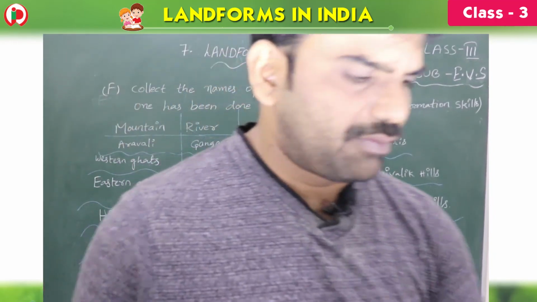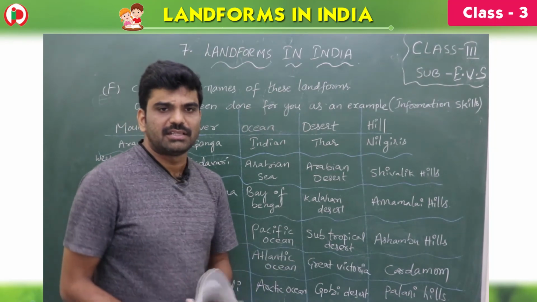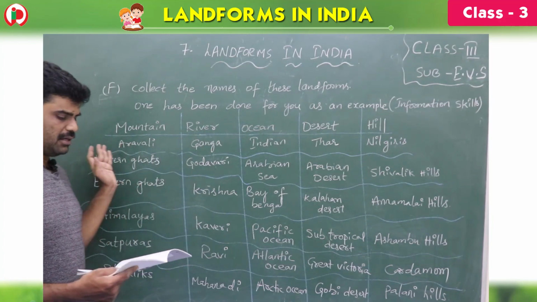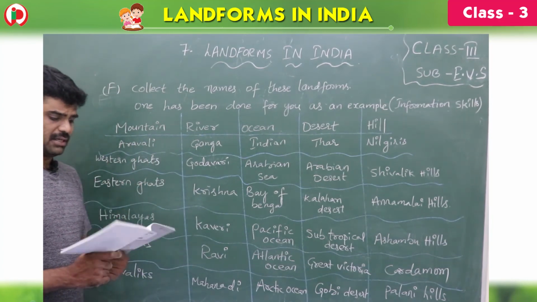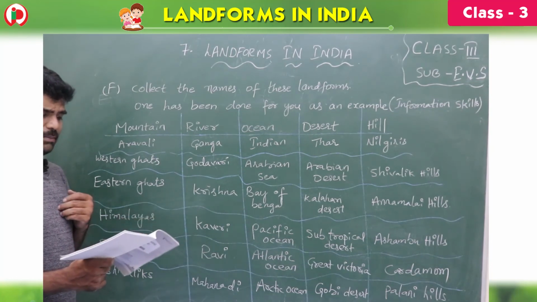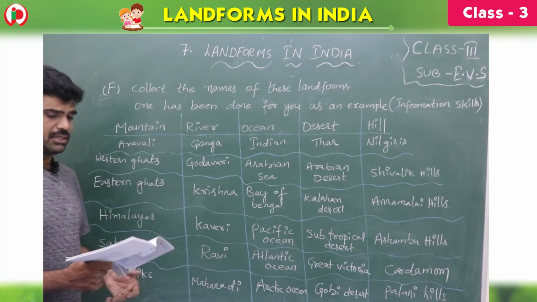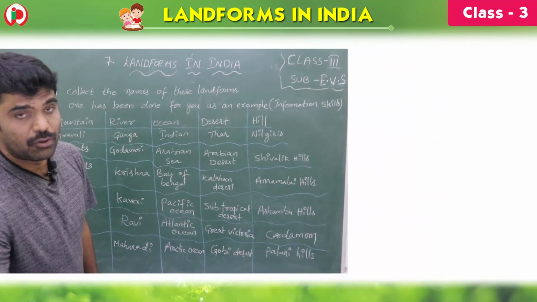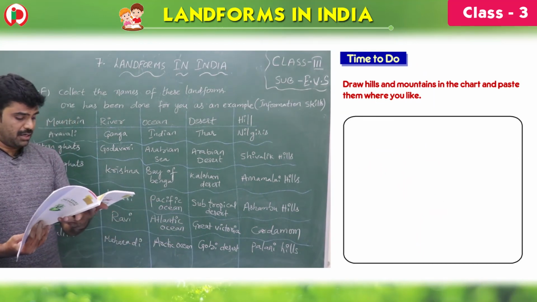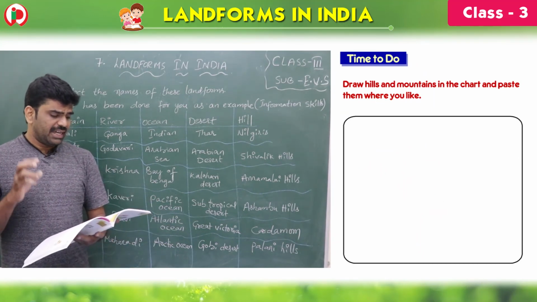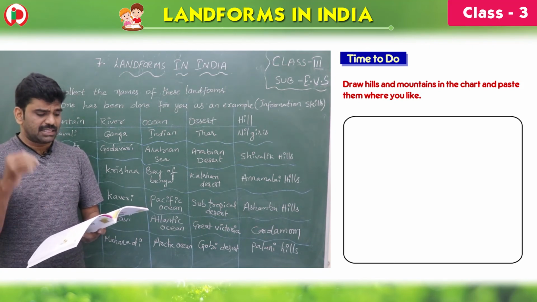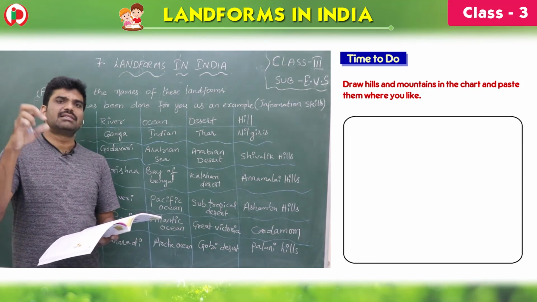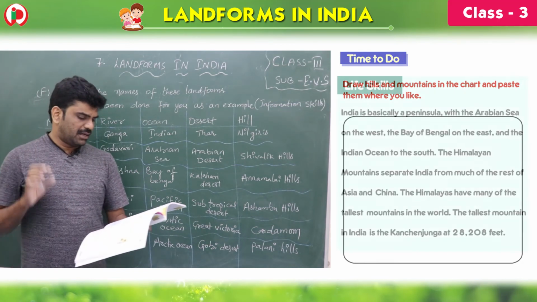So these are the different types of hills, deserts, oceans, rivers and mountains. Okay, so this is Ashambo Hills. Next one is Palani Hills, Cardamom. Okay, so this is about the different landforms, children. Now here see, time to do is there, children. Take page number 50. It's a project work. Draw hills and mountains in a chart and paste them where you like. Take one chart, and what you have to do, draw the hills and mountains and paste them where you like. And life skills is there.